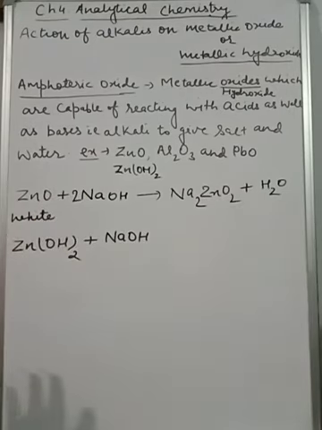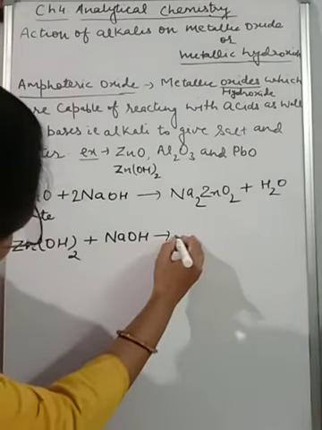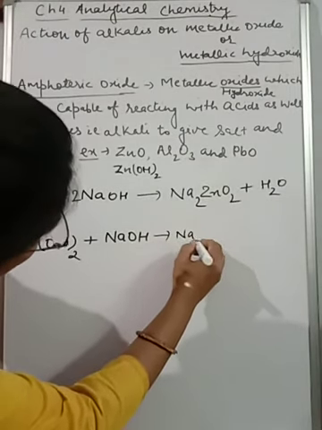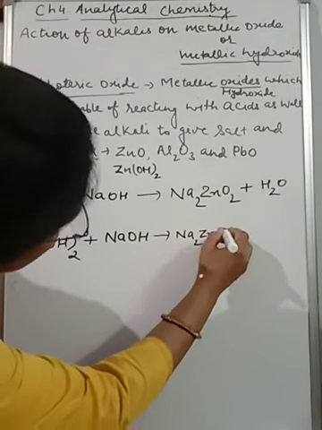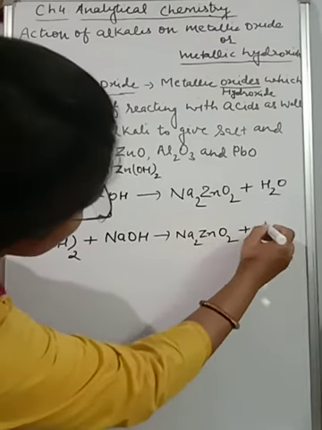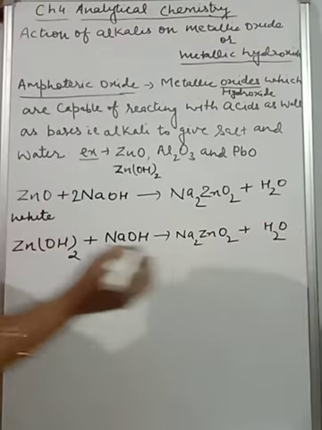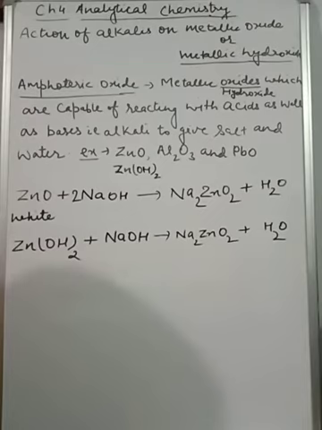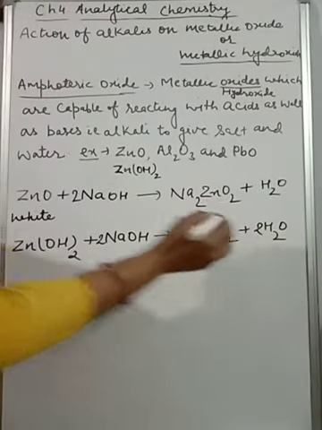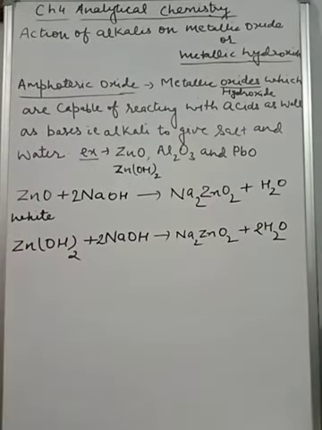Now when we use hydroxide, the result will again be similar. Only the number of molecules changes. So again you will get sodium zincate, a colorless solution, plus water. The number of molecules of each participant is what will change. Here we will have 2NaOH and there we will get 2H2O. Okay, so this is regarding zinc.